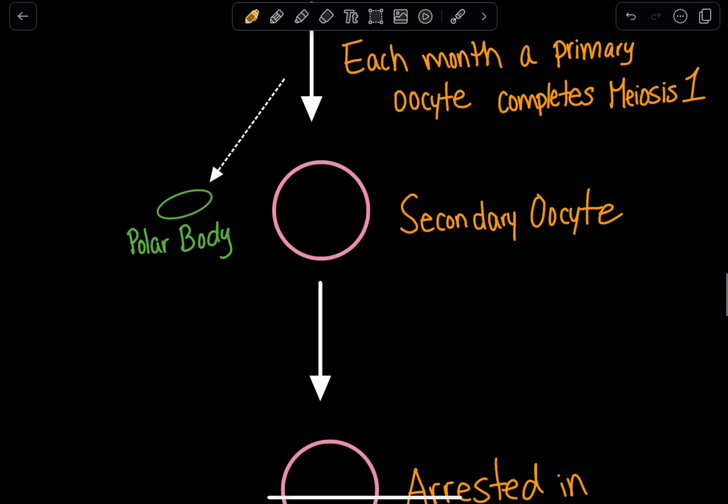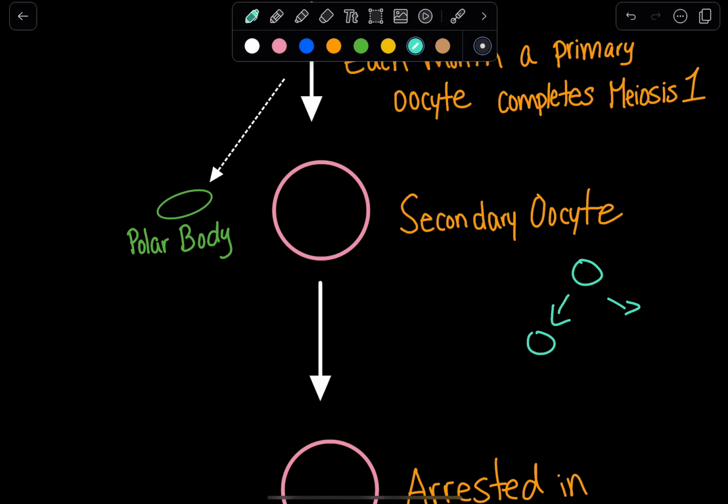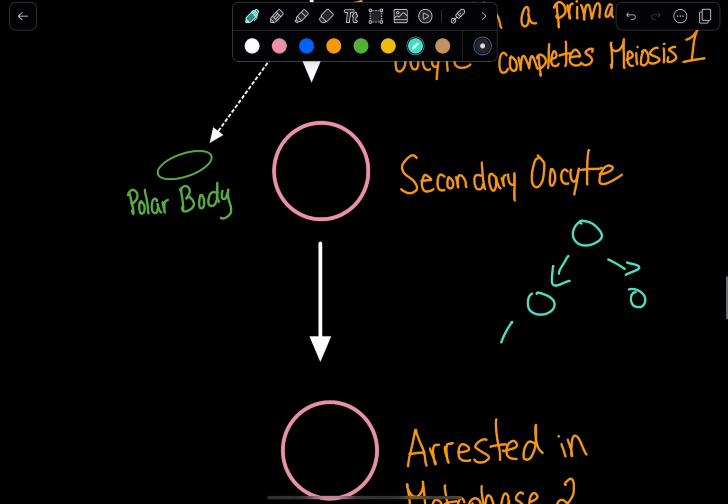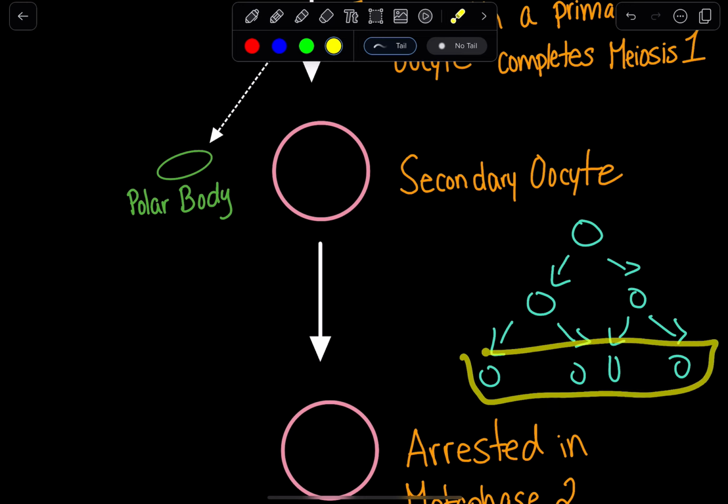So in regular meiosis, once meiosis 1 has occurred, we will see two cells. And then once meiosis 2 has occurred, we will see a total of 4 cells. But in oogenesis, we do not see 4 final eggs.